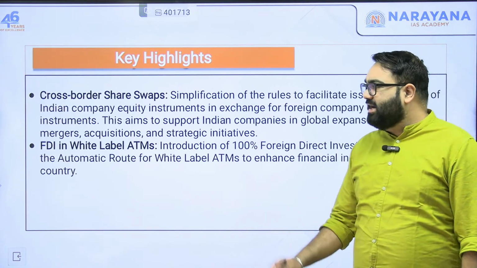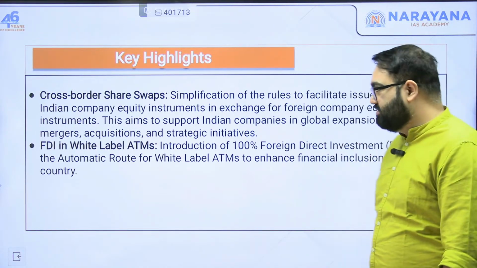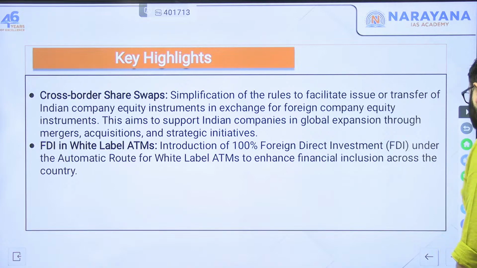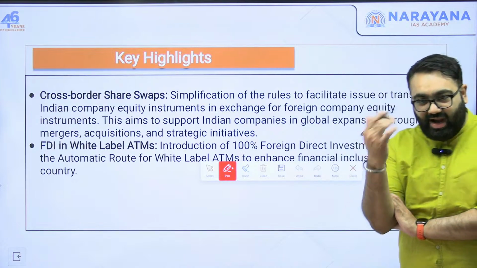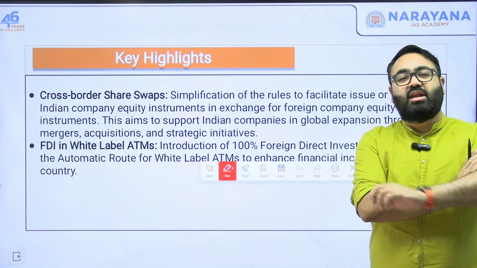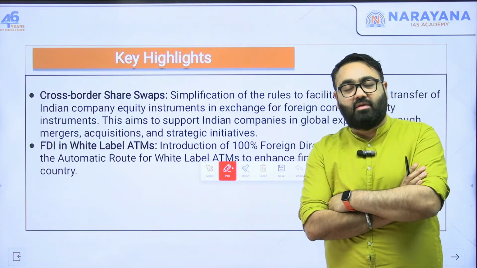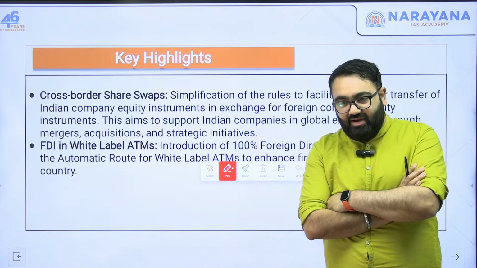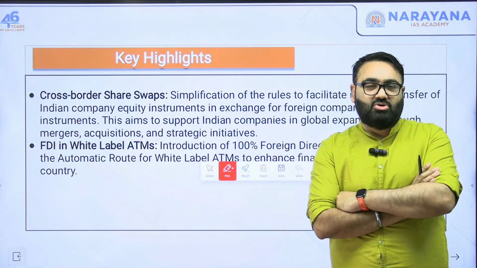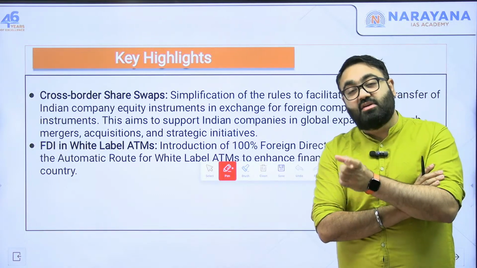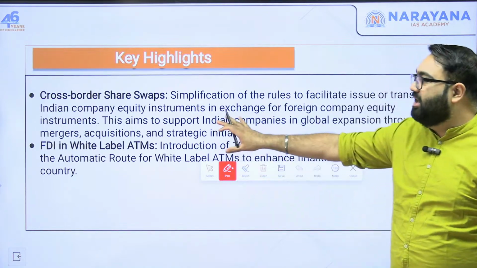Now, what exactly are the changed rules and what exactly has happened? Let's try and see what is the argument in these rules. First, the simplification of cross-border rules has happened. The aim is so that we can attract more investors from outside, because only when the investors have this faith that if I bring my money into India, it won't lead to many complications. Only when they have this faith would they be interested in bringing their money to India. So the objective is to bring in more investment. The objective is to make it easier for others to actually get their money in.